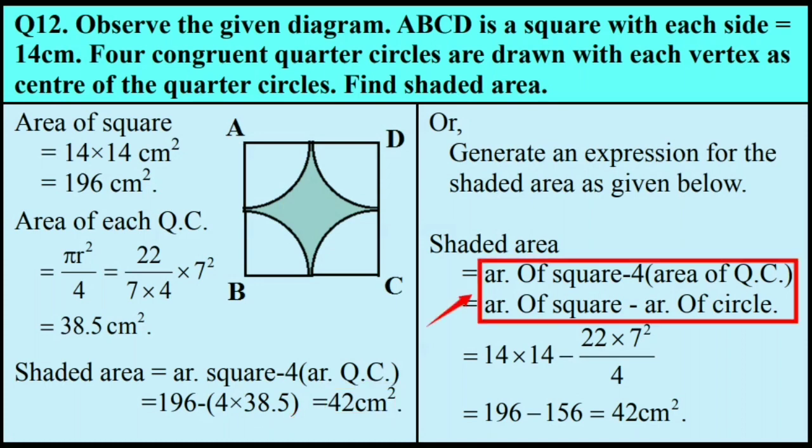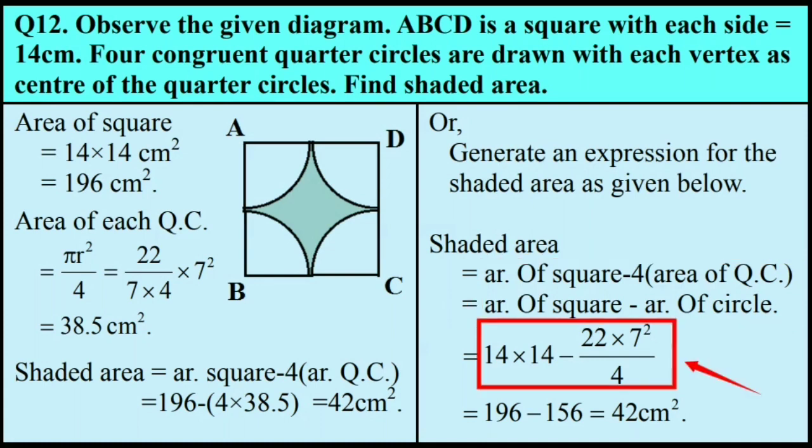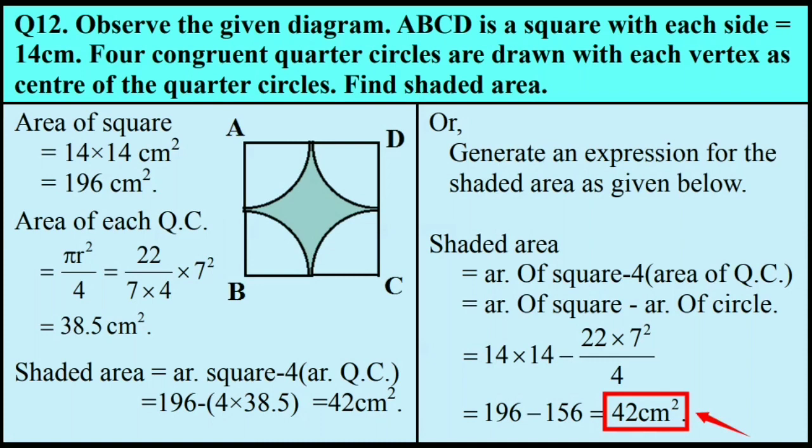The same question can directly be solved by taking the expression area of a square minus 4 times the area of quarter circle. The expression now is 14 multiplied by 14 minus 22 multiplied by 7 square divided by 4. The expression results in 42 centimeter square and that is shaded area. Through this process, unwanted calculations can be avoided.